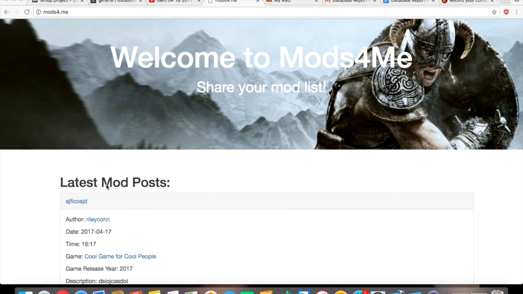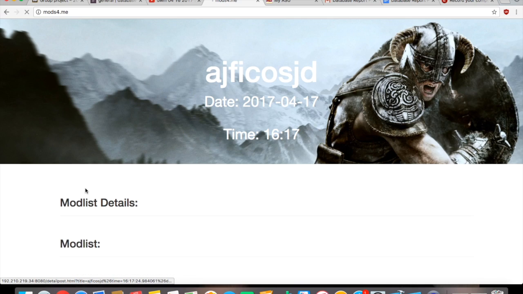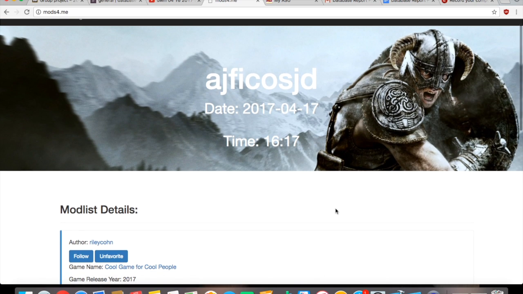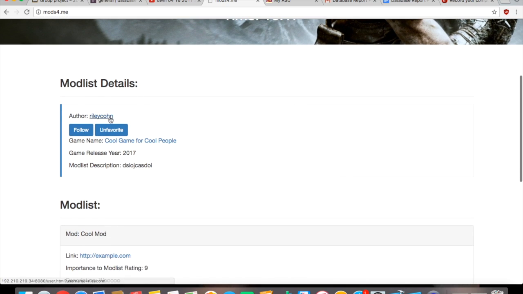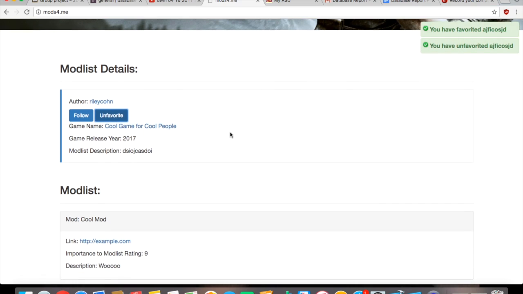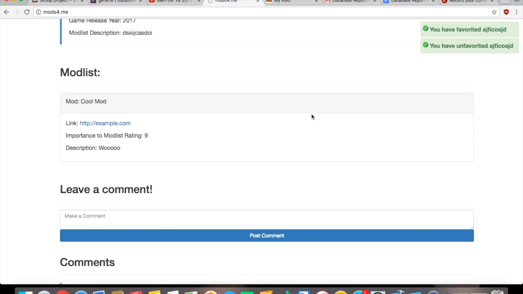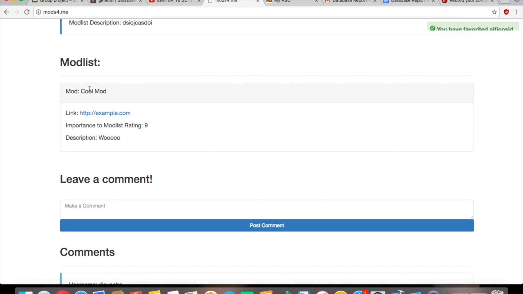So if you click on the title of a mod post, it'll bring you to a page dedicated to that mod post. It shows you the title, the date, and the time that the post was made. It also gives you author details and allows you to follow the author and favorite or unfavorite the post. So it'll go to your favorites list for the logged in user. And the mod list shows a description of all the mods that the user chose to highlight in their post, including a link to download and importance in the description.